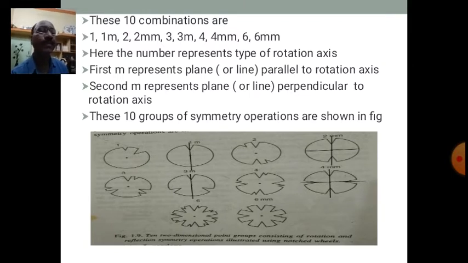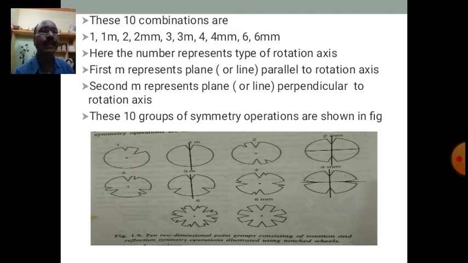Whereas in the previous figure, 1 without M, you cannot divide that notched wheel into 2 identical parts which are mirror images of each other. Similarly 2, it is a 2-fold rotation without reflection.